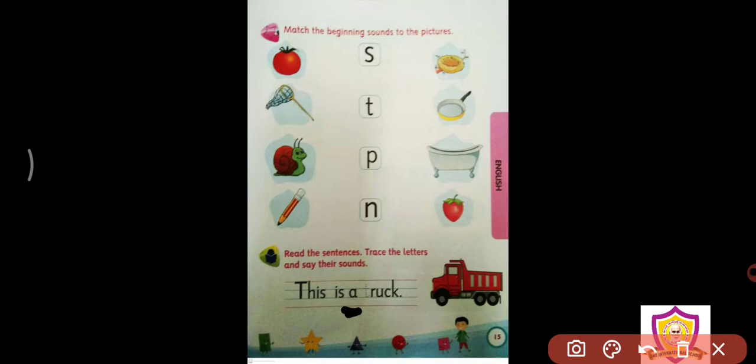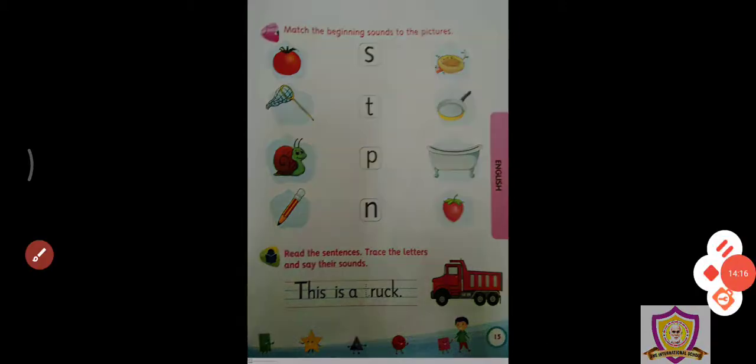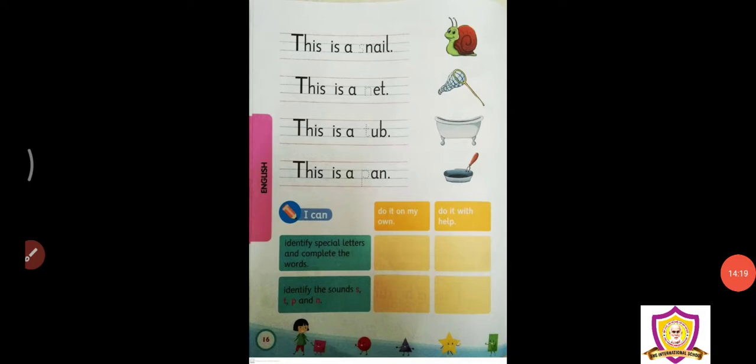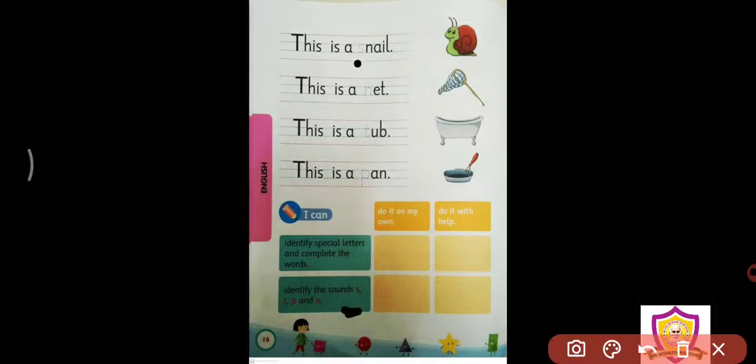Okay? Now, the next page. This is a snail. See, we are writing A over here. We are not writing an. Why? Because S is a consonant. S is not a vowel. So, we will write a snail. This is a net. So, N is not a vowel. N is a consonant. So, we have to say a.